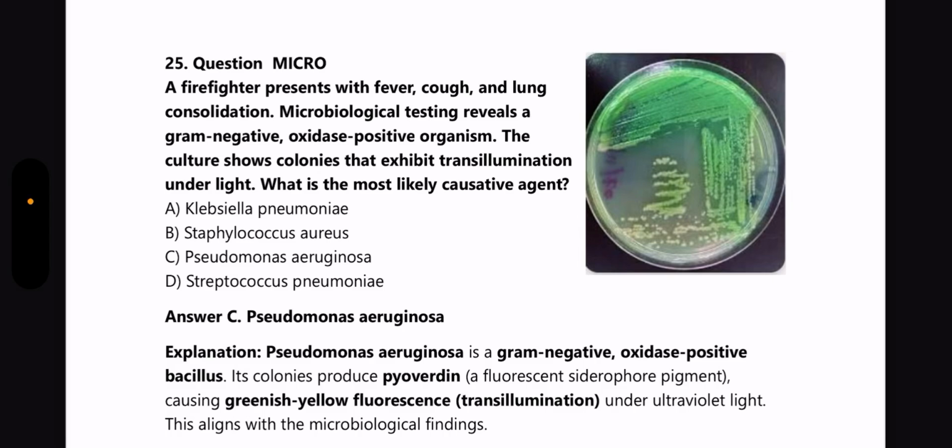Next question from Micro. A firefighter presents with fever, cough, and lung consolidation. Microbiological testing reveals a gram-negative oxidase-positive organism. The culture shows colonies that exhibit transillumination under light. What is the most likely causative agent?